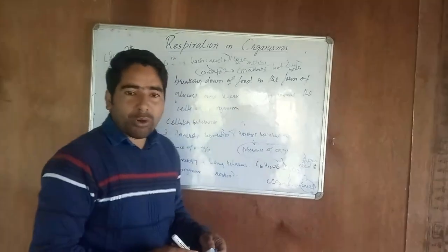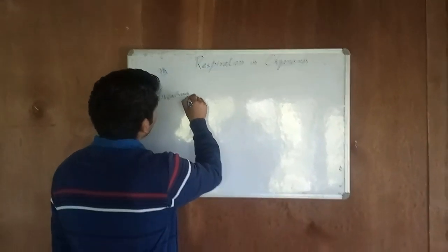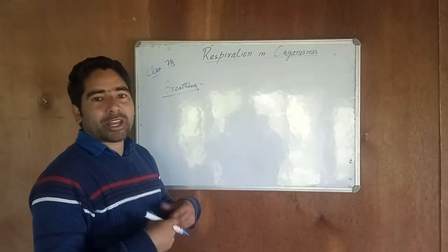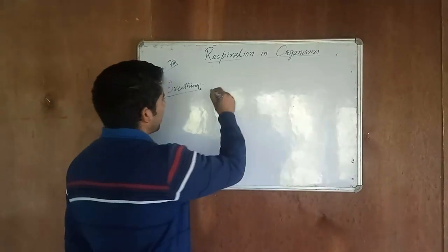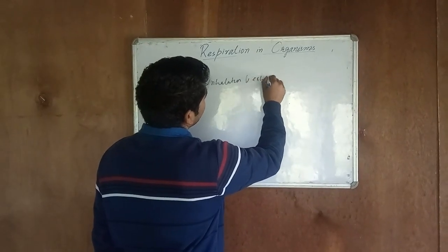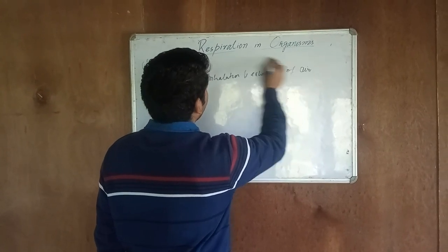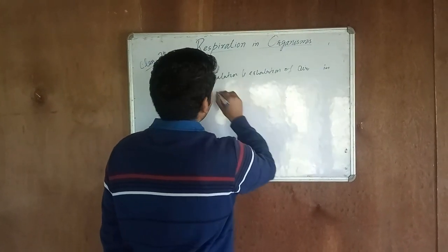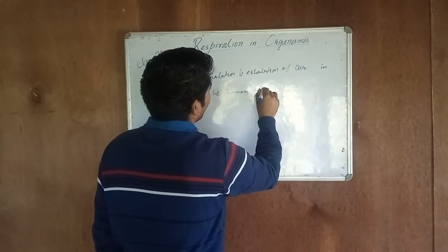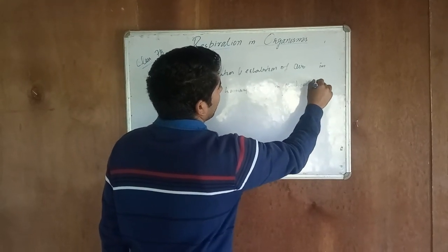Now we will learn what breathing is. Breathing is the process of inhalation and exhalation of air in the body of a living organism.